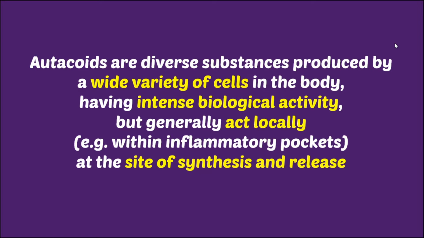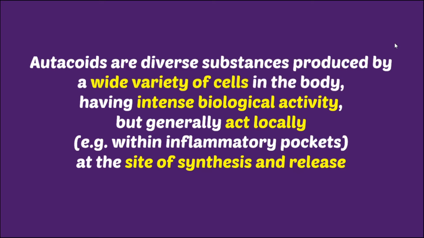Once again, autacoids are diverse substances produced by a wide variety of cells in the body, having intense biological activity, but generally act locally at the site of synthesis and release. So these are substances produced by specific cells, except histamine, which is produced by all the cells. Second, they act locally, meaning where they are produced, they will produce their action in that area only. And lastly, they have a specific biological response. If any chemical fulfills all these criteria, it is known as an autacoid.